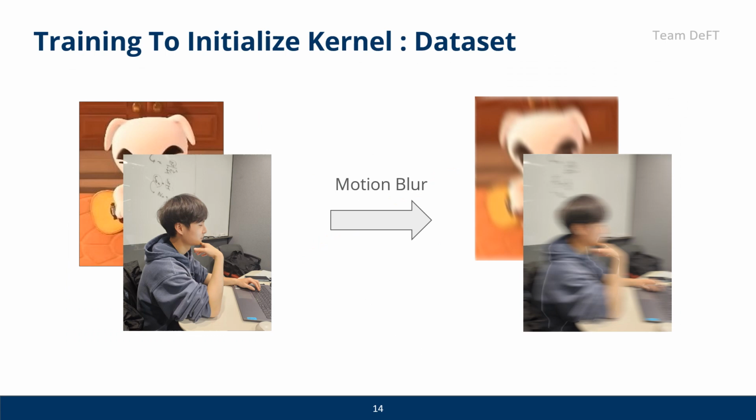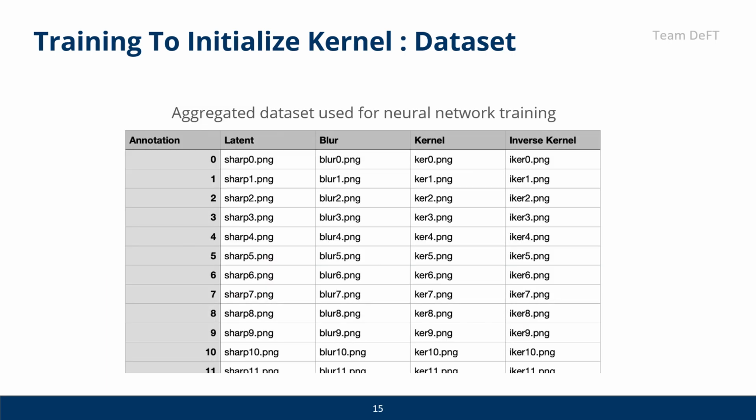Training a deep neural network with 350 images was not enough. For efficient training, we generated motion blur in various directions with our own photos using the Kernel module. Since the goal of the project is to deblur images in a low data situation, data augmentation was applied to only 150 images. To have consistency with real blur data, we use the Fourier transform estimated kernel rather than the actual kernel used for the generation. After all the pre-processing, we aggregated the dataset into a single annotation as below. This dataset was used to train our neural network.